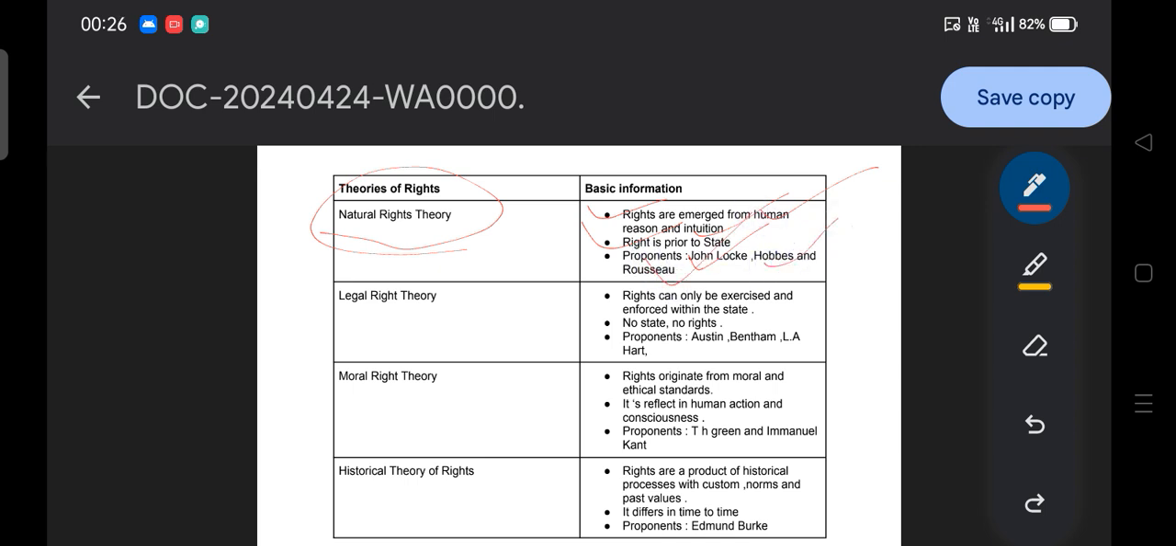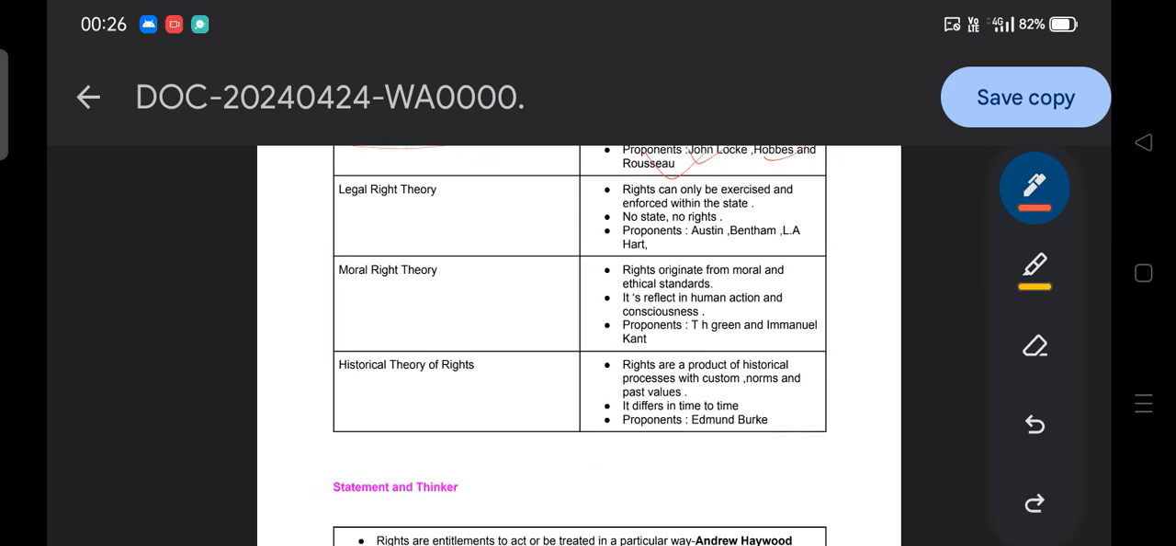Simply, they can ask which theory of right believes the right is prior to the state, or which thinker belongs to which natural right theory, or an incorrect pair question like that. You will get that. Then the legal right theory.